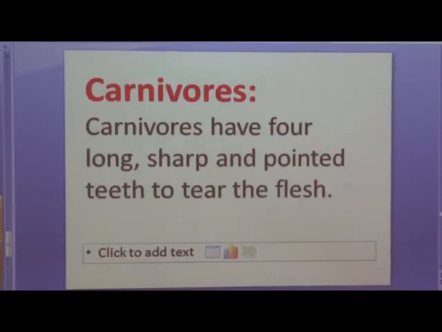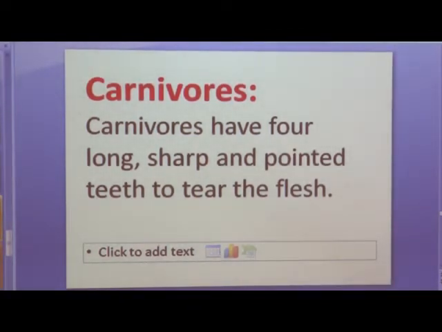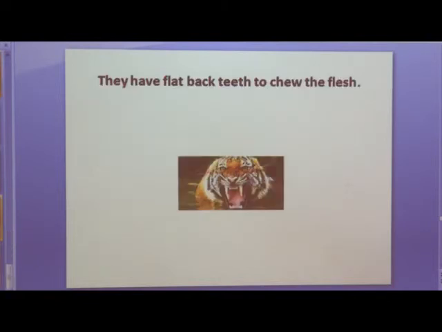Now we'll see some eating habits of carnivores. Carnivores have 4 long, sharp and pointed teeth to tear the flesh. I'll repeat again. Carnivores have 4 long, sharp and pointed teeth to tear the flesh. Now I'll show you some examples.